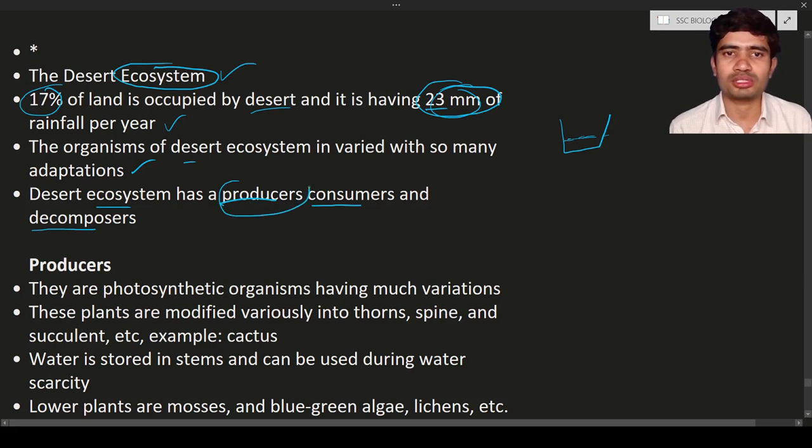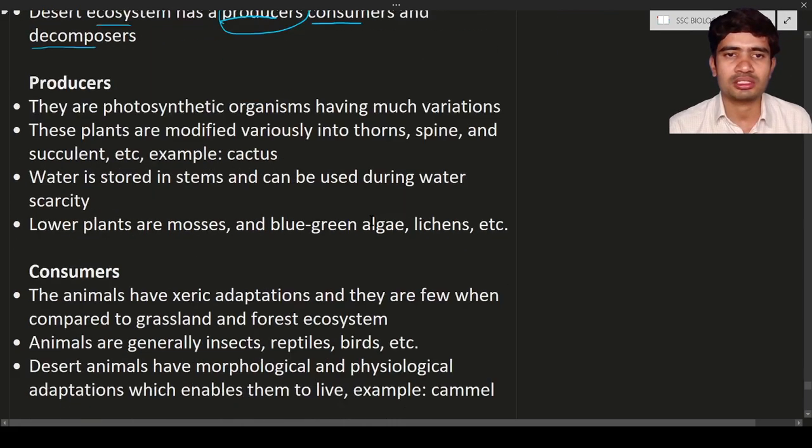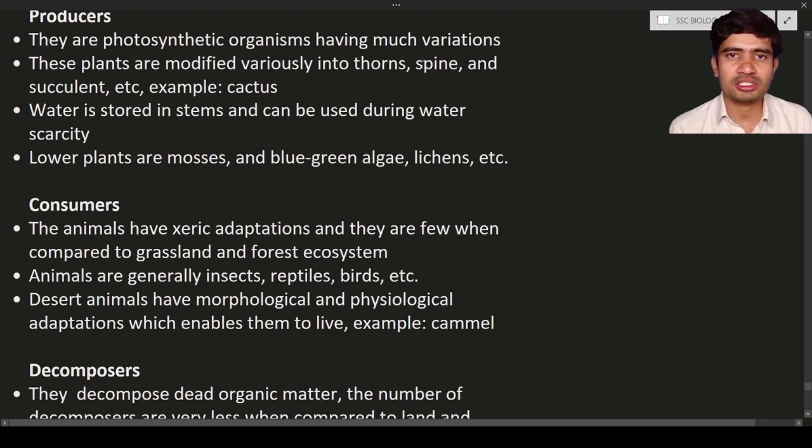What is meant by producer? Producers are photosynthetic organisms. They have much variation. Just now we discussed that they have many variations. So what are those variations? These plants have so many changes. One is thorns. They have spines, and they are succulent, which means they have a lot of water in their bodies.